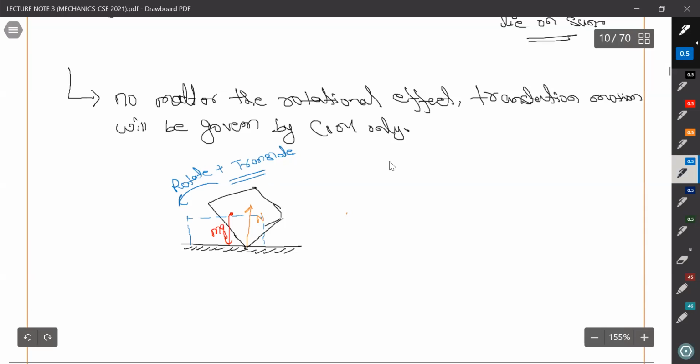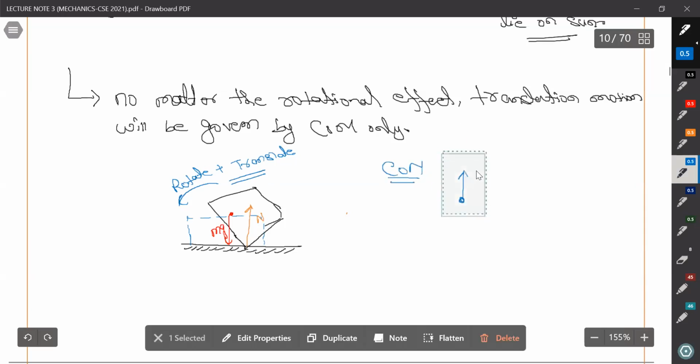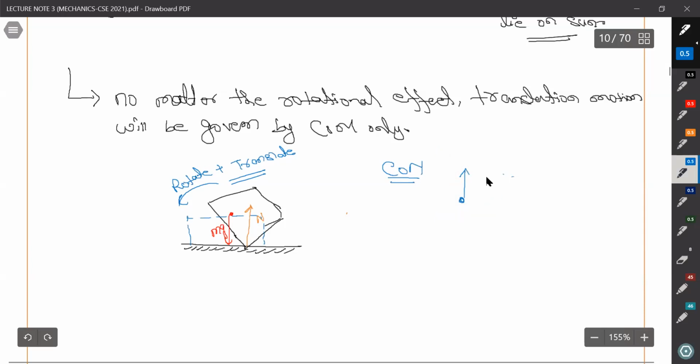But if we see center of mass only, what can you see? Normal is acting in the vertical direction, and also mg is acting in vertical direction. So center of mass must move in vertical direction only. This is the important thing.